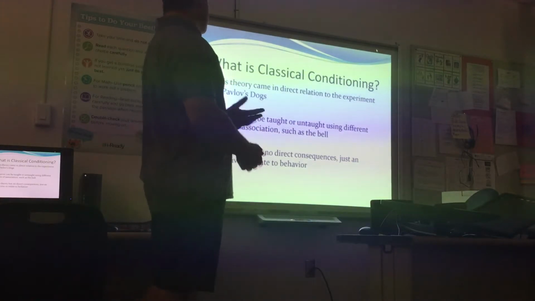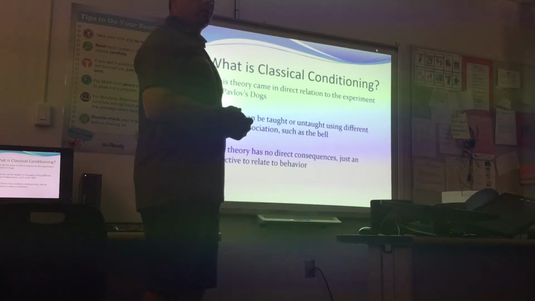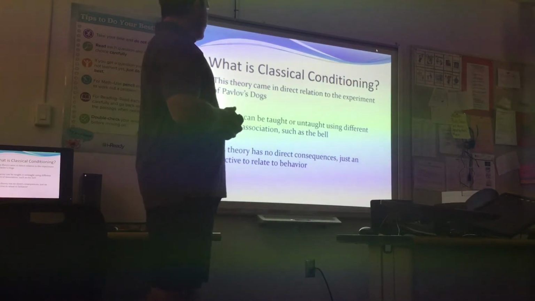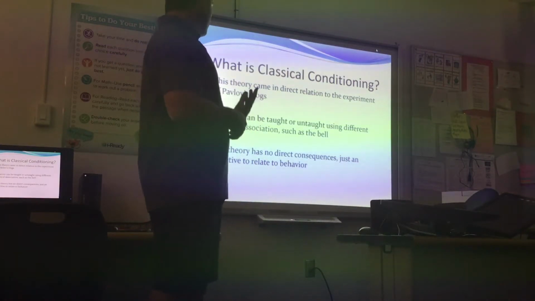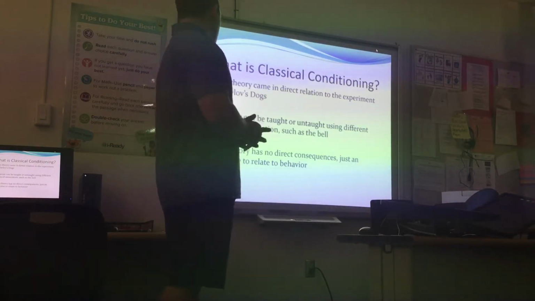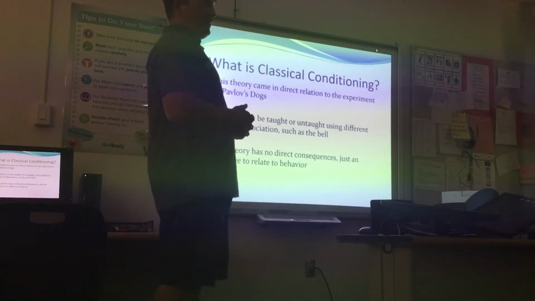Now, what is classical conditioning? This is what we talked about earlier with Pavlov's dogs, and there being a direct correlation between what is known as classical conditioning and his experiment. With this experiment, we found that behavior can be taught or untaught using different forms of association, such as the bell he used with the dogs. This theory has no direct consequences, just an objective to relate to behavior.